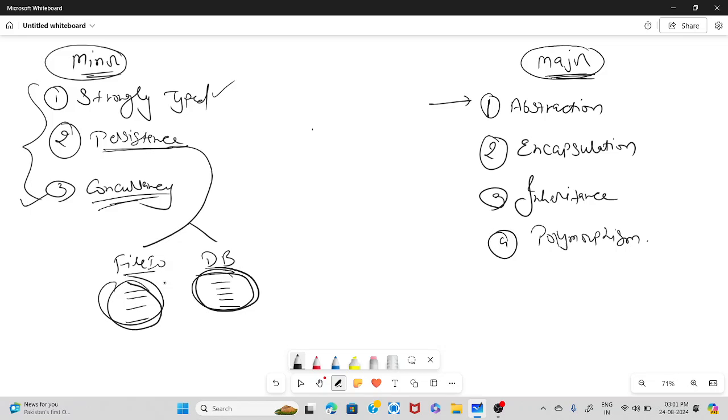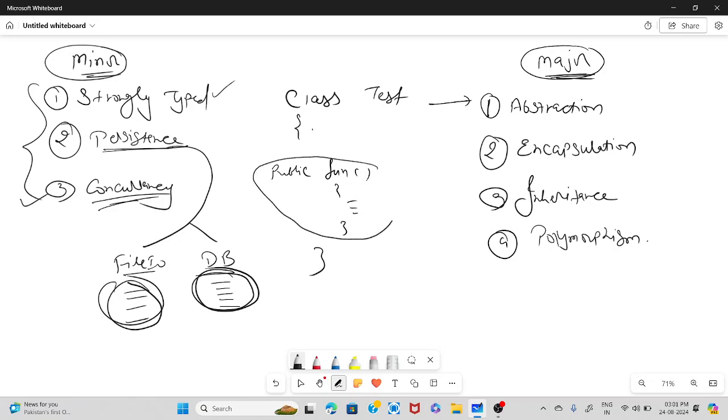Ideally, whenever you create a class with some random name and write a function within this class, this is public. So this function is within the class.